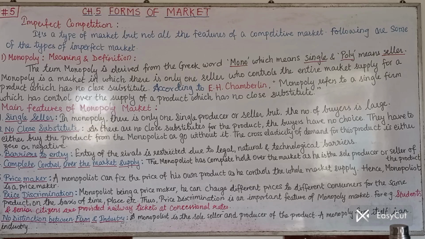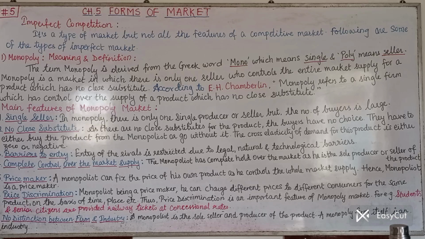That's why the cross elasticity of demand for this product is either zero or negative. So whatever product is sold by the monopolist, its cross elasticity of demand is zero because there is no substitute.